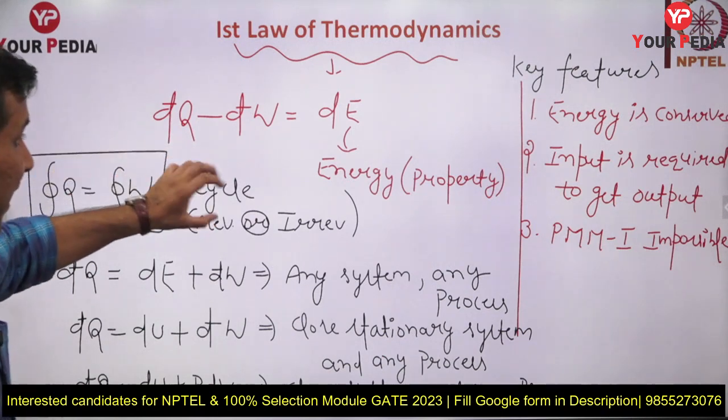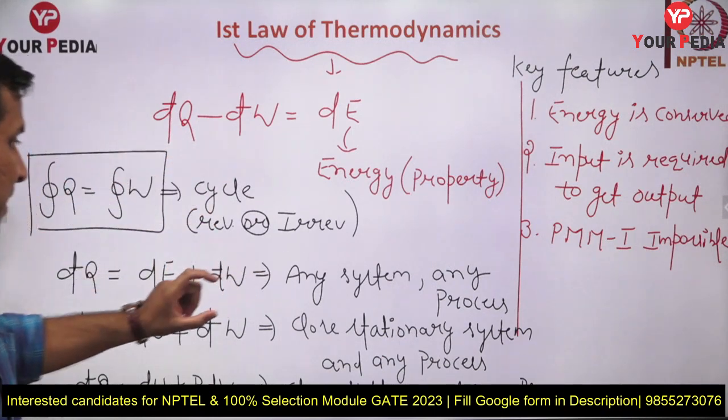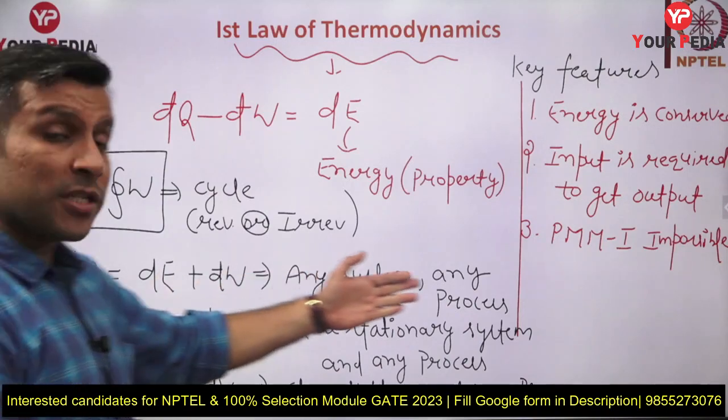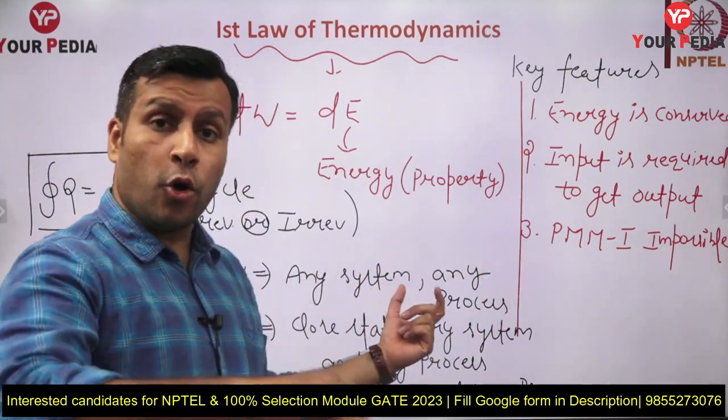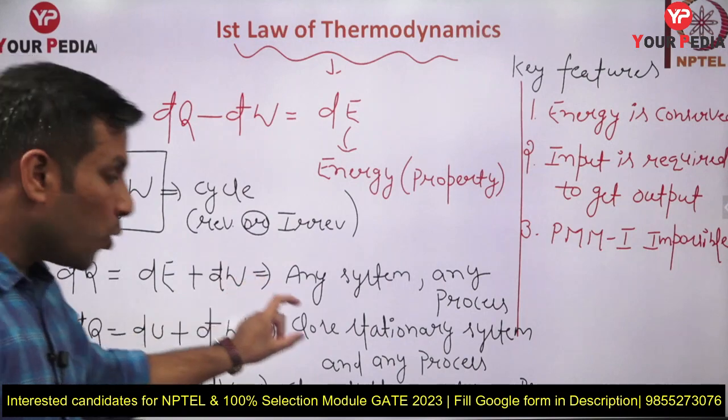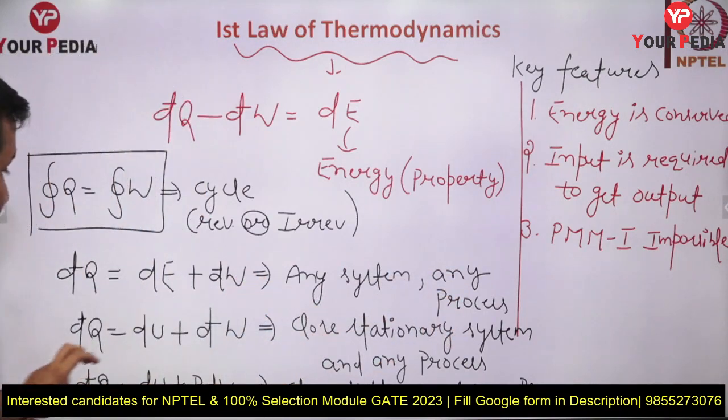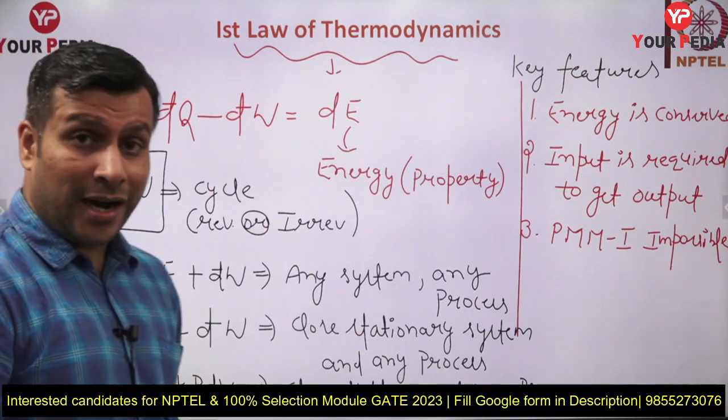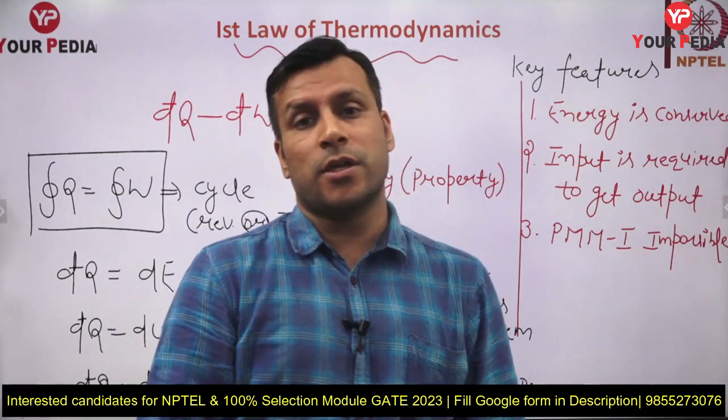This is for a cycle. This is for a process, any system, any process. Any process means reversible or irreversible. Any system means open, closed, anything. This is for a closed system, any process, and this is for a closed system only and only for a reversible process. Guys, these are some of the basic information I discussed with you related to the first law of thermodynamics.